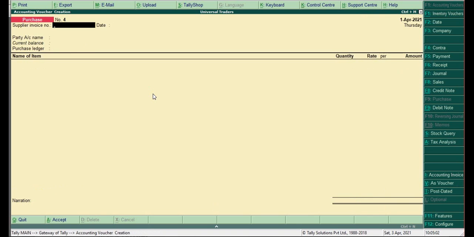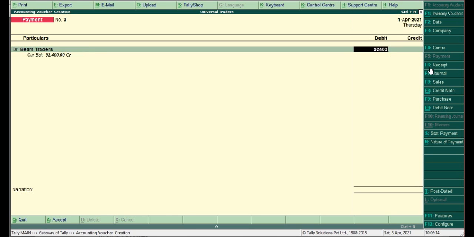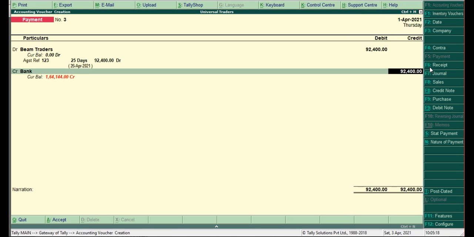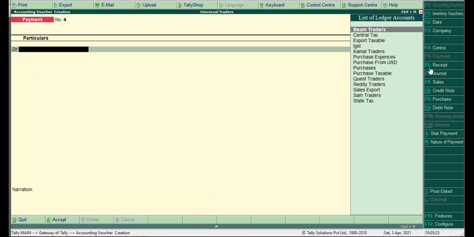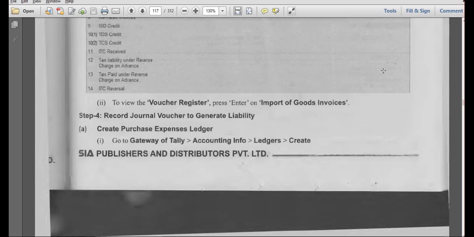So that amount is 92,400 only. Go to payment voucher. To Beam Traders we have to pay 92,400 against difference here from bank. So we purchased and we paid only 92,400, and that tax amount whatever we have, that is to be paid by us to the tax department.